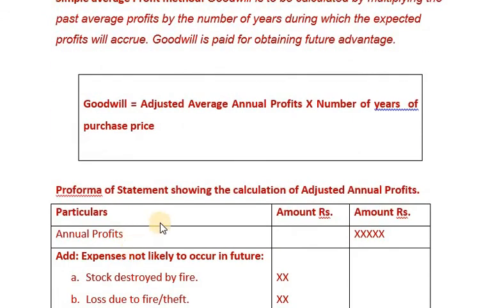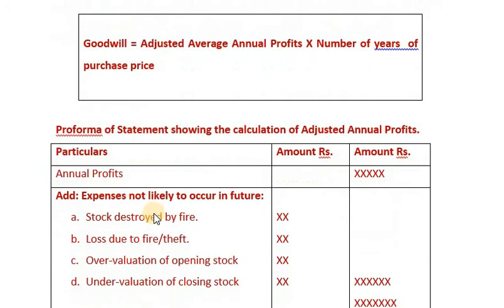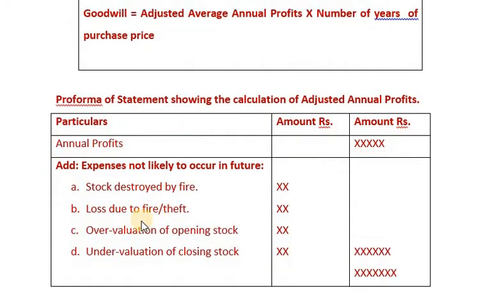Now, how to calculate adjusted annual profit? While calculating adjusted annual profit, we must consider a few aspects. First of all, we must take annual profit as base. To this, we are going to add non-recurring expenses. It includes stock destroyed by fire, loss due to fire or theft, overvaluation of opening stock, undervaluation of closing stock. See here, overvaluation of opening stock and undervaluation of closing stock both reduce our profit. Therefore, these two items are added.